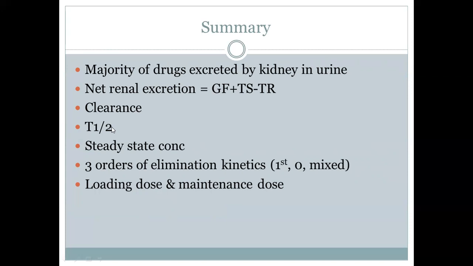the time taken to reach the steady state concentration. Then we also discussed what steady state concentration is: the state at which the rate of administration becomes equal to the rate of elimination of the drug. Then we discussed the three orders of elimination kinetics, principally first order, zero order, and mixed order, of which first order is followed by the majority of drugs. Zero order is followed by alcohol, and mixed order is followed by drugs like phenytoin and tolbutamide. Finally, we discussed the loading dose and maintenance dose.